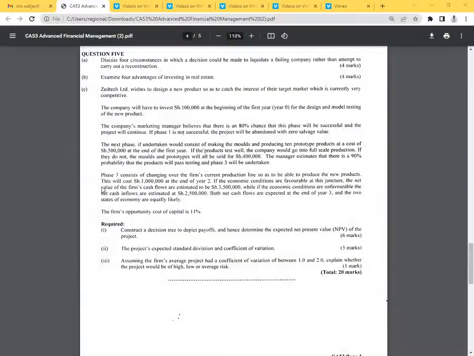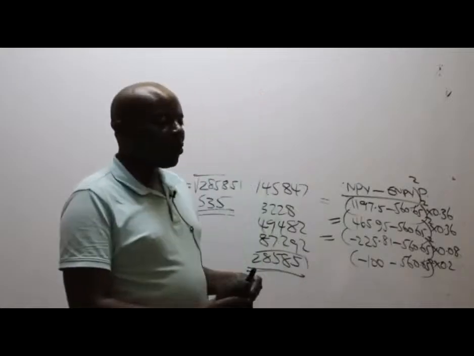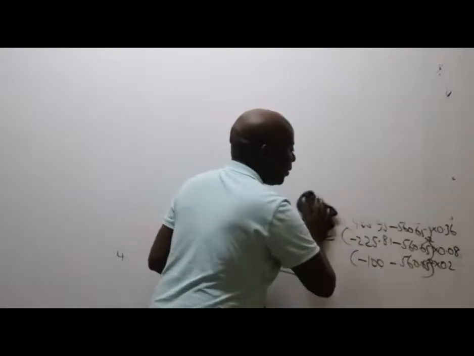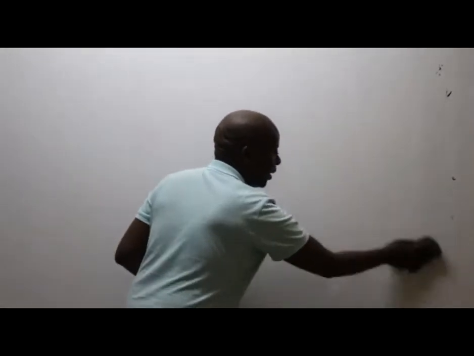Now, from there, ladies and gentlemen, I go to Roman 3. So still we have coefficient of variation in Roman 2. Can somebody in this case give me the formula of getting coefficient of variation? Is there anybody who is able to remember the formula of CV? Coefficient of variation, CV.